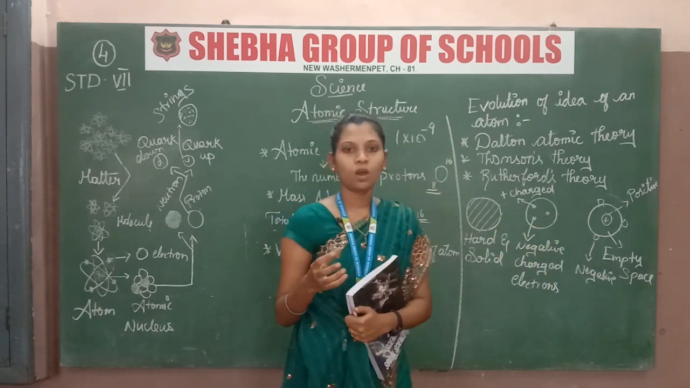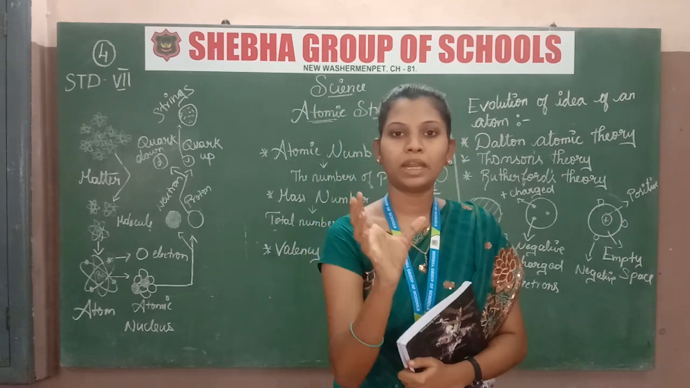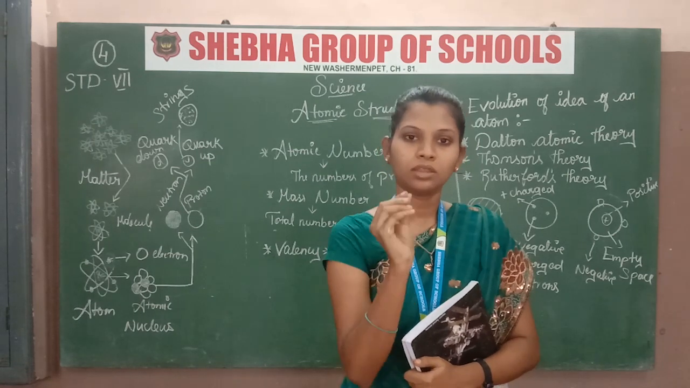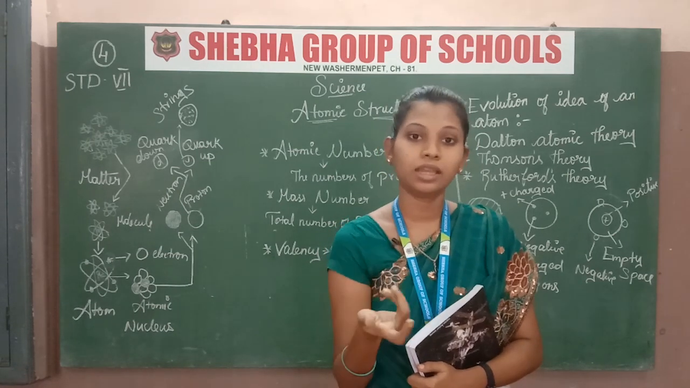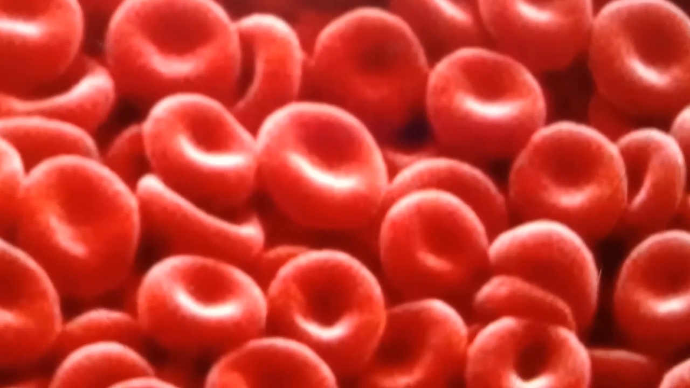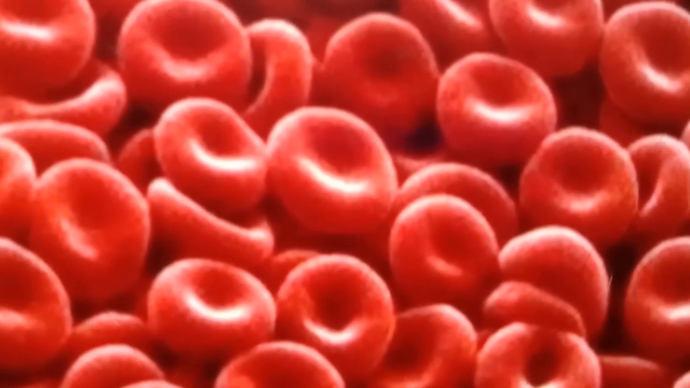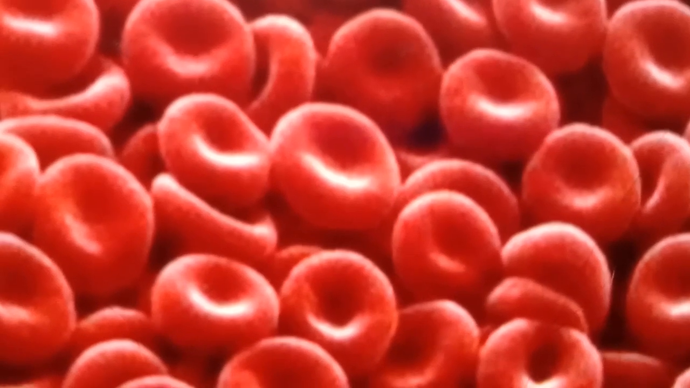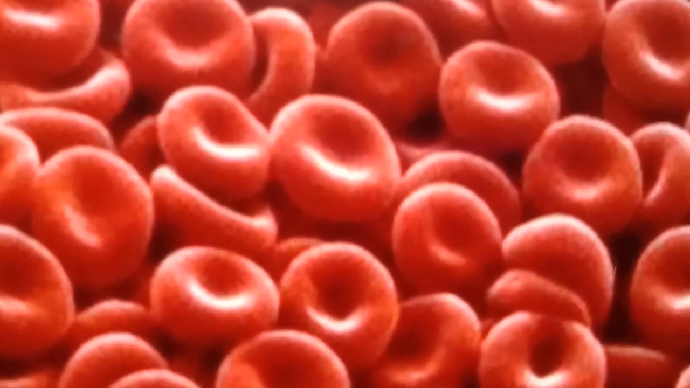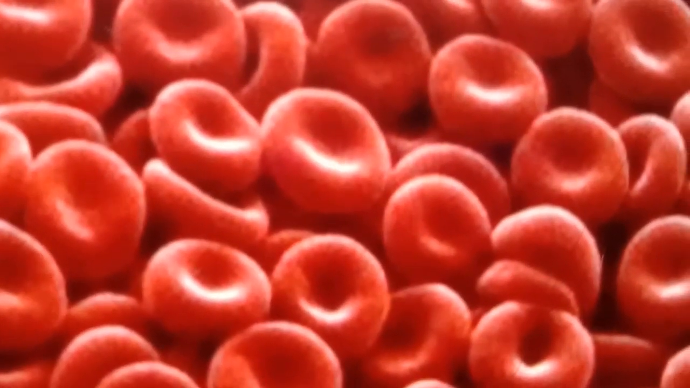Okay, and also I will show you some pictures about how the atom will be for a pencil, and how the structure of a dust particle will be seen in the microscope. Now I am showing the structure of blood cells, that means RBC, red blood cells. The structure will be like this under the microscope. See, the picture is clear.